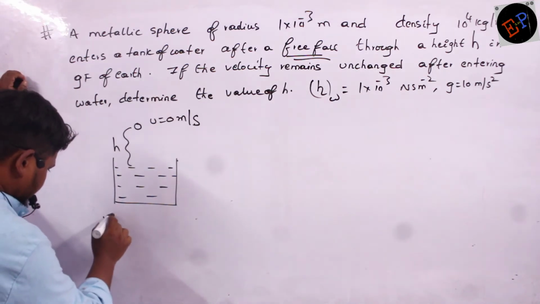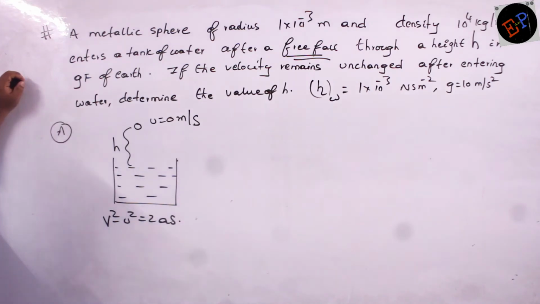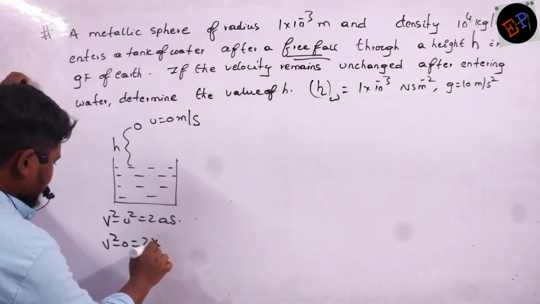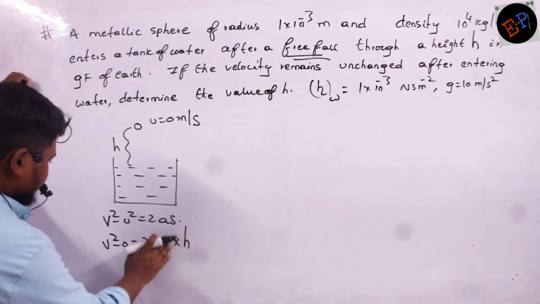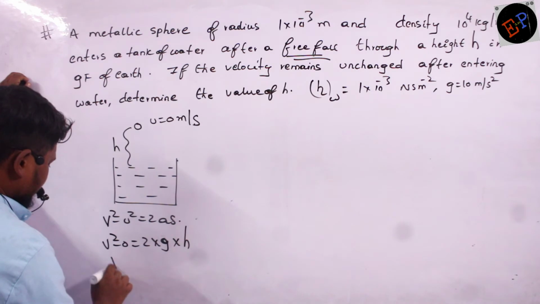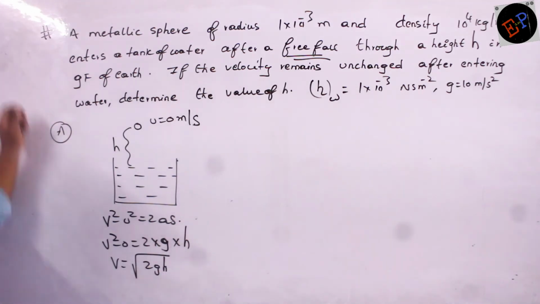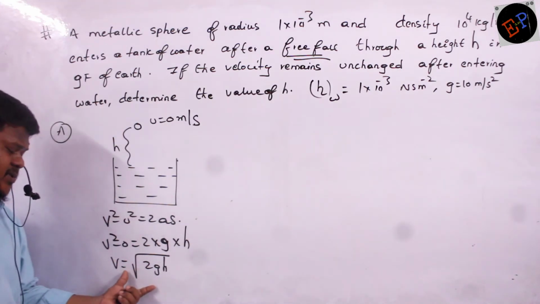It should have attained a velocity given by v square minus u square is equals to 2 g h. This relation I can use, no? So final velocity I don't know, initial velocity is 0, 2 into acceleration, g value is 10, into h, or just you can write a g here. Okay? So what is the final velocity attained by the body? Root 2gh. That's all, no? By the time it is ready to enter water, it should have attained this much of velocity.